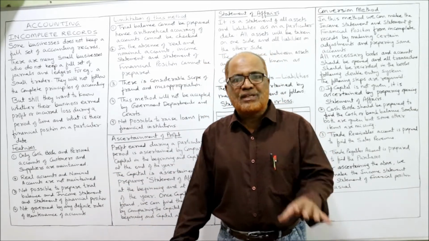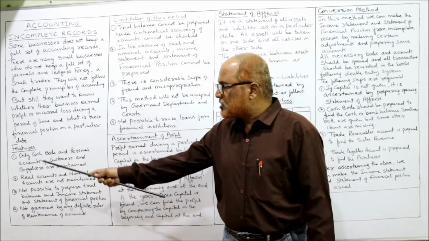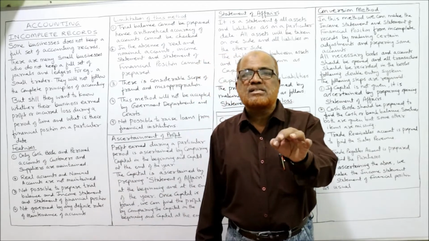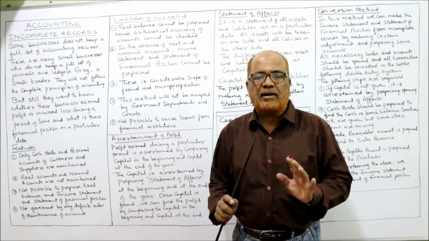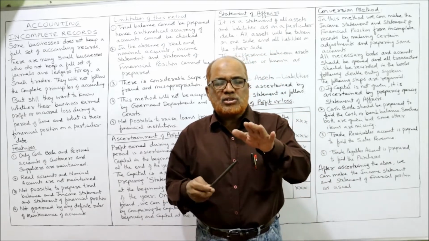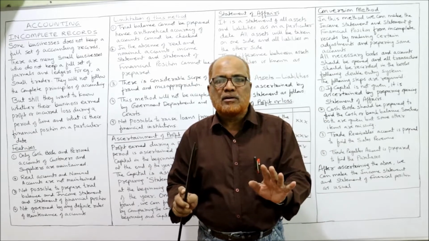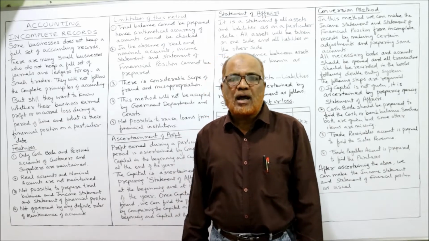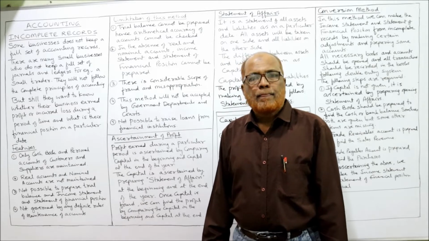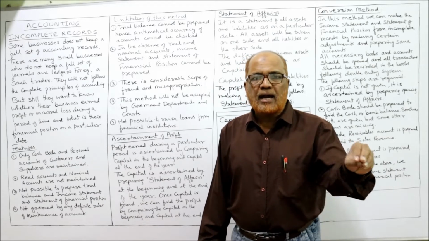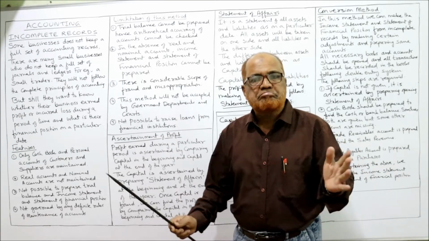Now, what are the features of these organizations where incomplete records are maintained? First of all, only the cash book and personal accounts of customers and suppliers will be maintained. Normally a cash book will be maintained and the accounts of customers and suppliers will be opened. Apart from that, no other accounts are maintained. Real accounts and nominal accounts are not maintained.